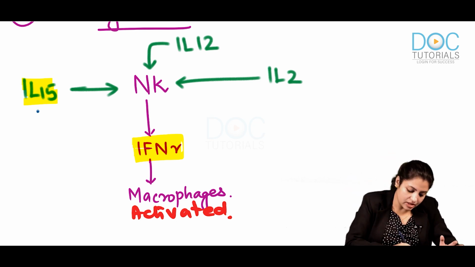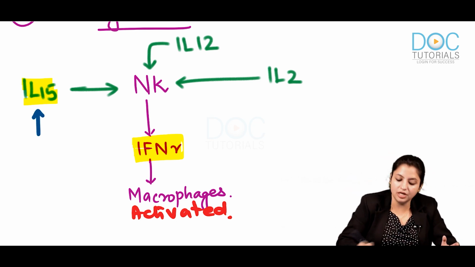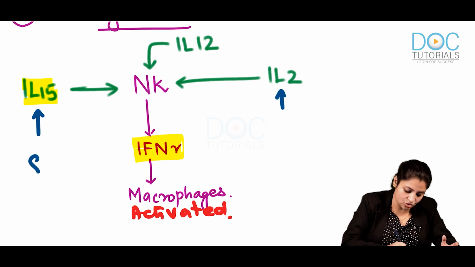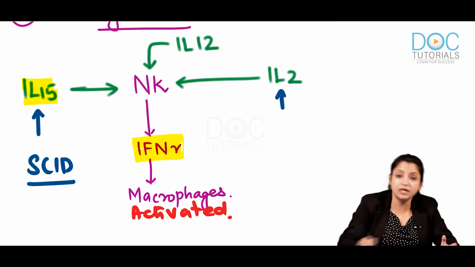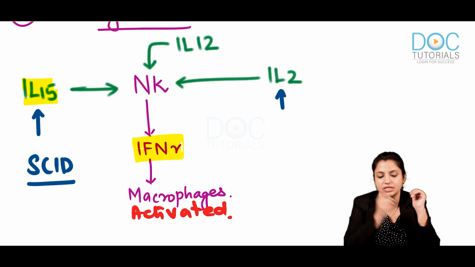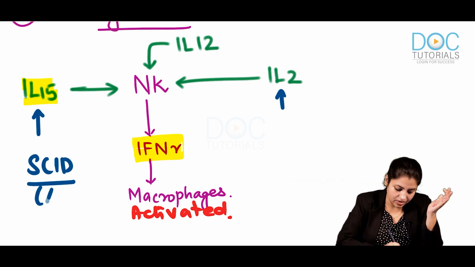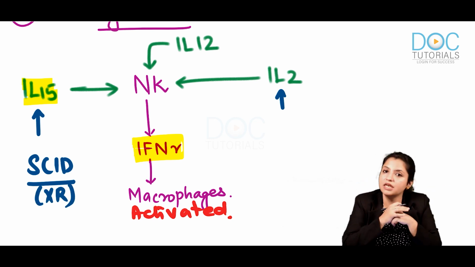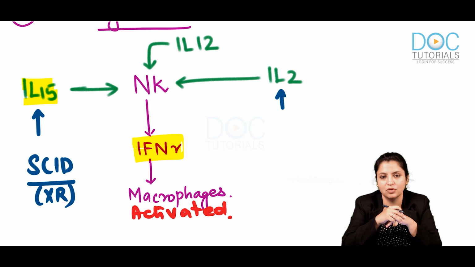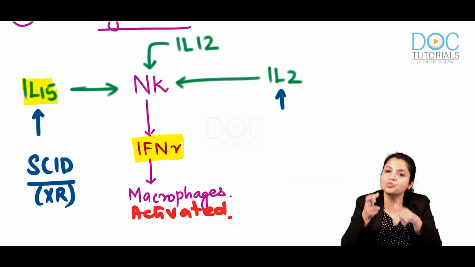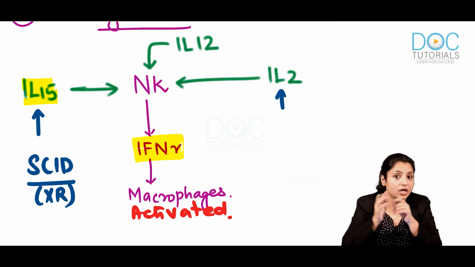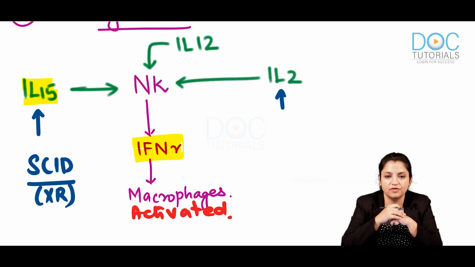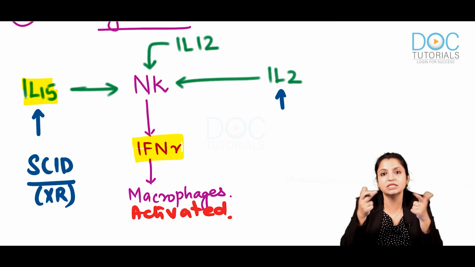Whenever interleukin 2 and interleukin 15 are absent, this usually occurs in SCID, severe combined immunodeficiency, especially the X-linked recessive type. In this, NK cells are also not produced. That is why these patients have not only absence of T cells, they don't have NK cells also, because there is absence of interleukin 2 and interleukin 15. So they suffer from this disease. Okay, so this you will be studying in immunodeficiency. So remember, 2 and 15 stimulate NK cells.